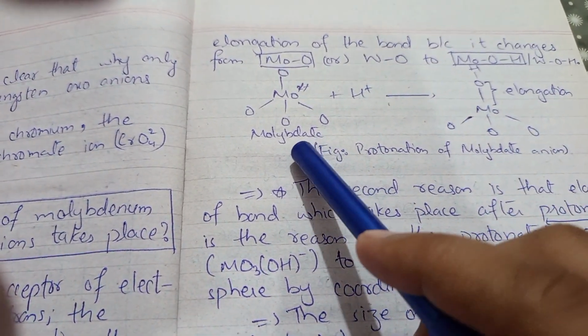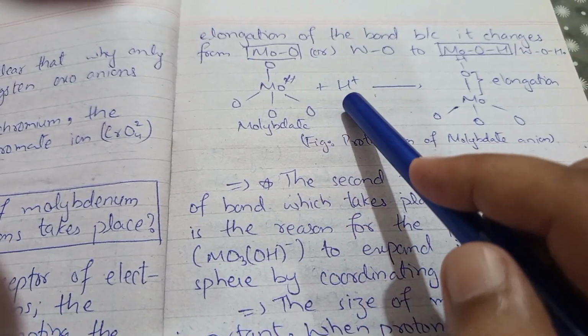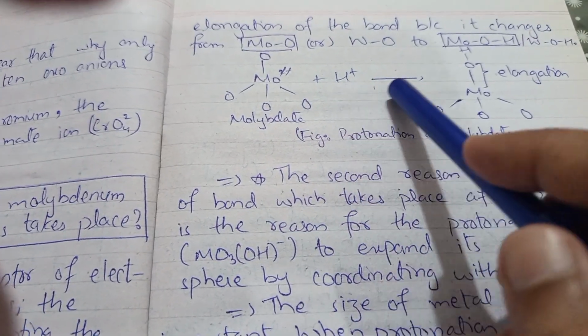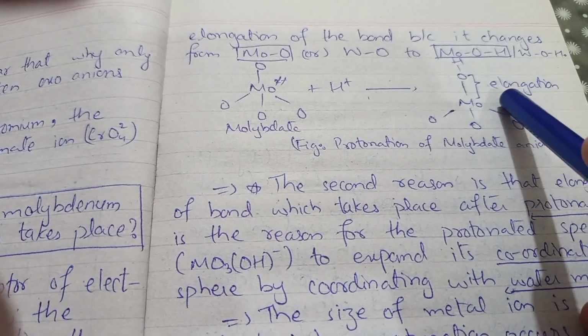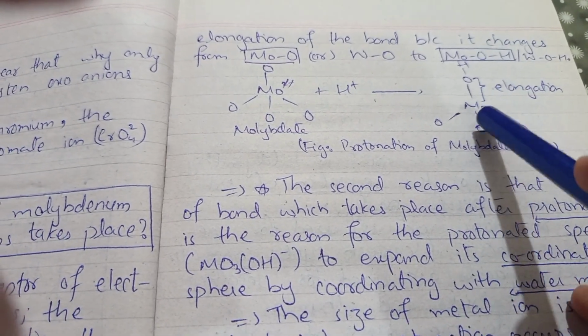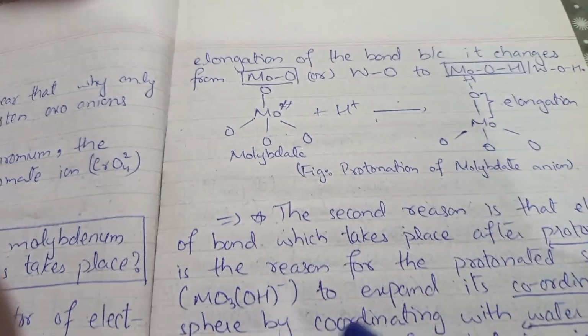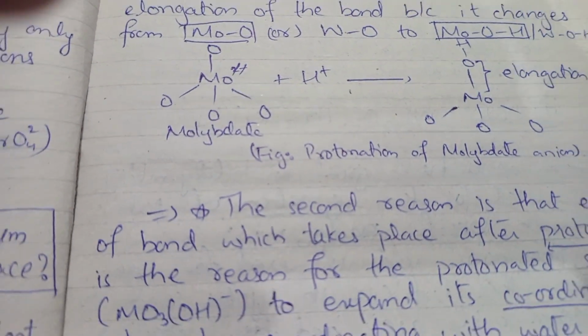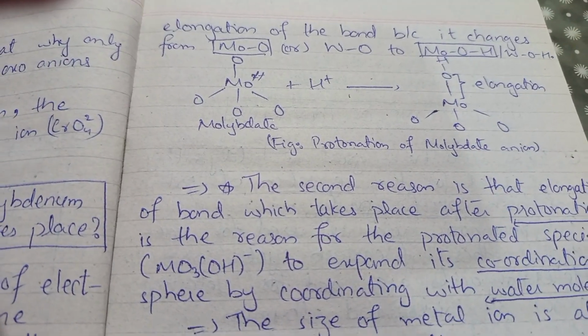So here you can see that we have a molybdate, and here its protonation is taking place. You can see that elongation takes place here between this molybdenum atom and this oxygen atom, right? So this is the figure of protonation of the molybdate anion.